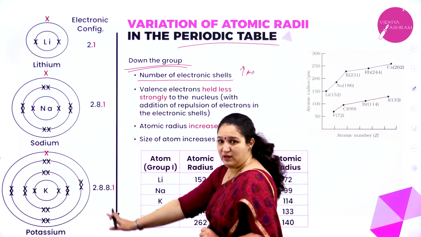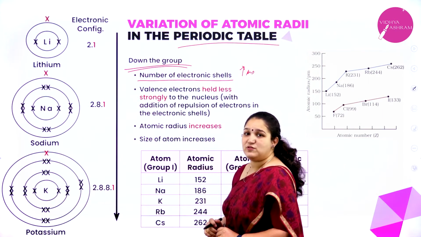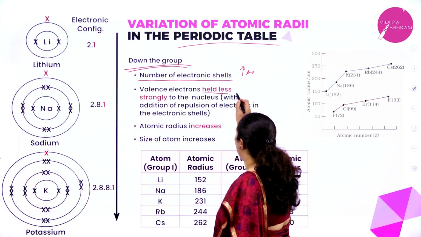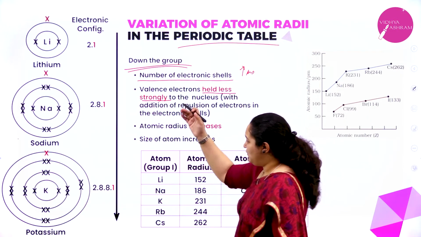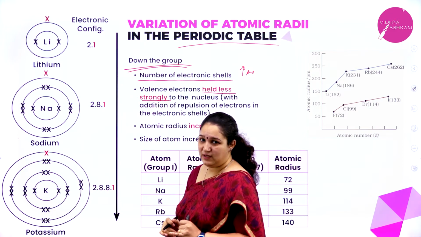Correct? So what happens as the number of shells is increasing? You can also observe the valence electrons are held less strongly to the nucleus.